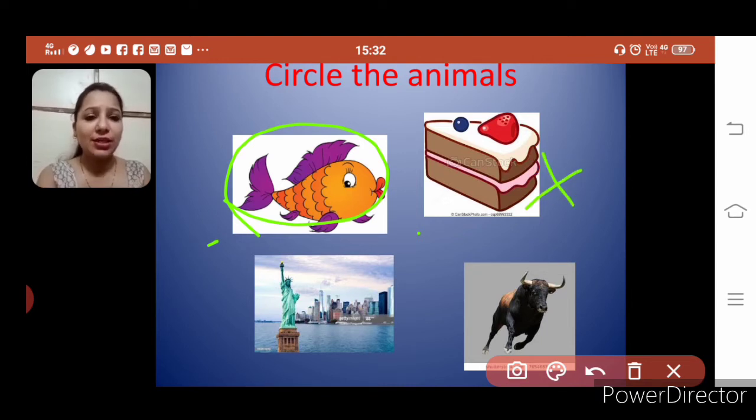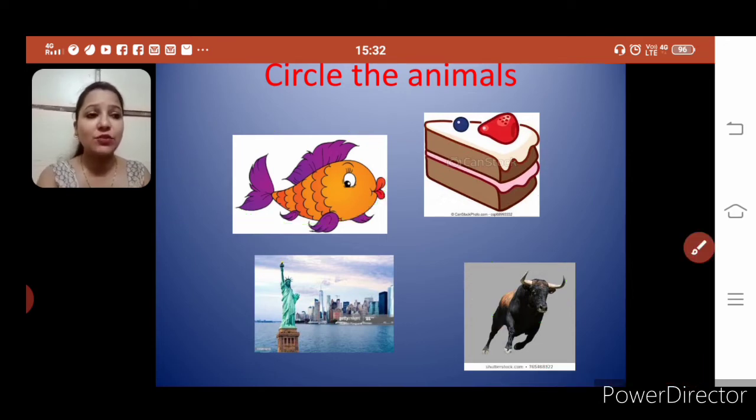Can you tell me which picture this is? Yes, this is Statue of Liberty. Is it coming in the category of animal? No, it's a place. So this will also not come in the category of animal. Next is bull. Is it animal? Yes, right. So we have clearly got two pictures of animals. Now let's see the next one.